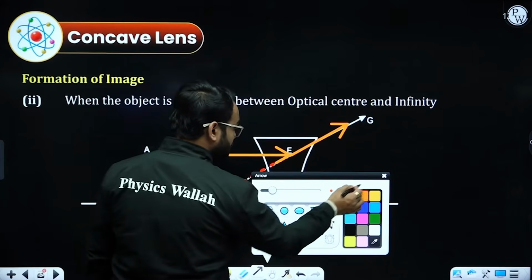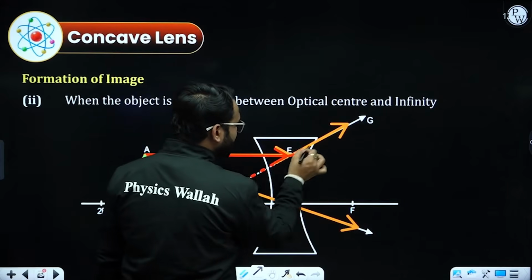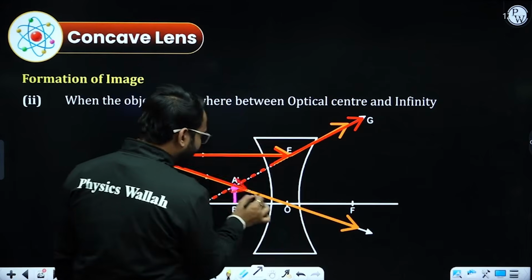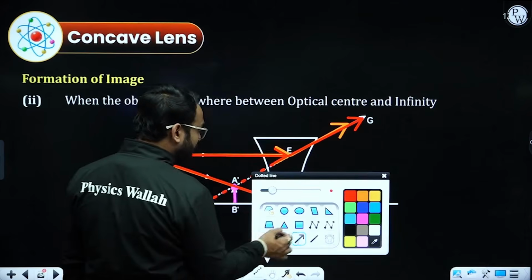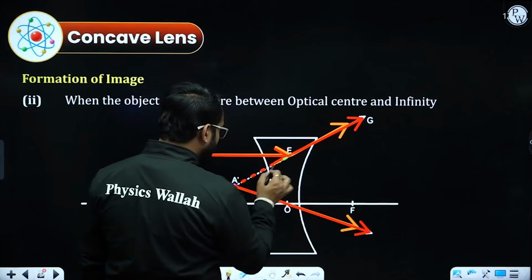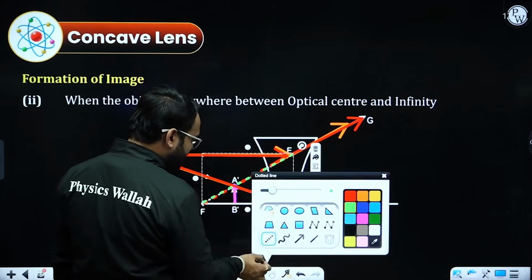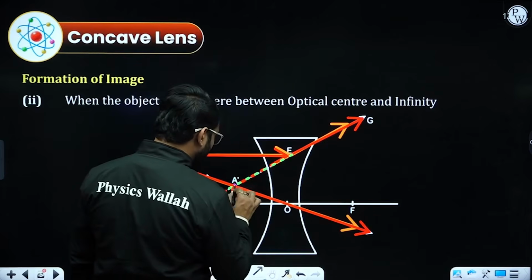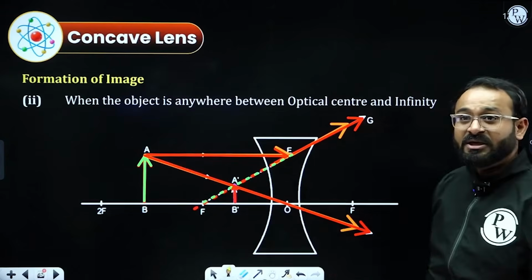Now the light ray going parallel to the principal axis will be diverted like that, and the light ray passing through the optical center will go undeviated. On emerging back, the light ray will be incident at this particular point. At this point, the image will form.